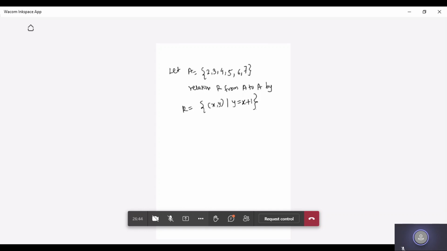So what relation have they given, and what is the given set? You need to observe. A they have given as 2, 3, 4, 5, 6, 7.